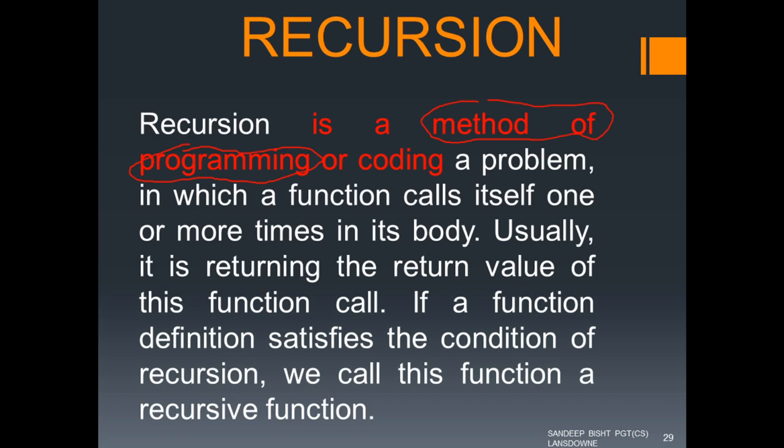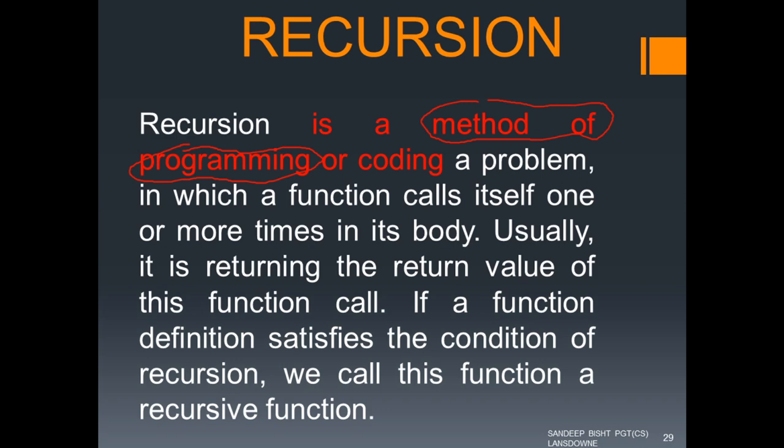since we are understanding recursion with respect to functions, I will explain recursion with respect to function. When a function calls itself, then we call that function a recursive function because it is calling itself. Okay, so if a function definition satisfies the condition of recursion, and the condition is that the function should call itself, then we call this function a recursive function. There is one more condition that we will discuss a little later, but for now you understand this, that a function which calls itself is called a recursive function.